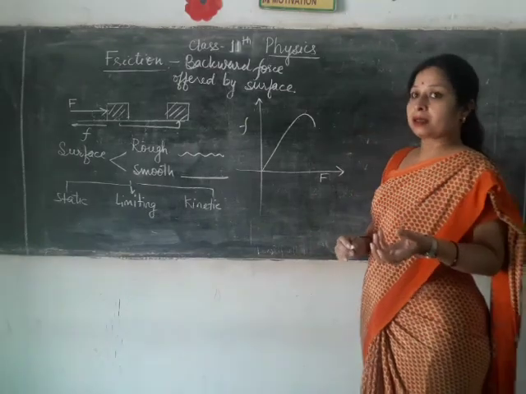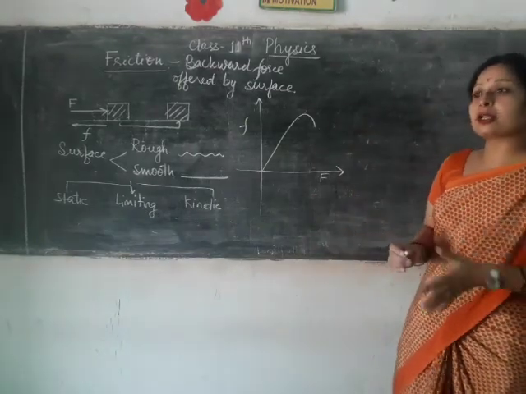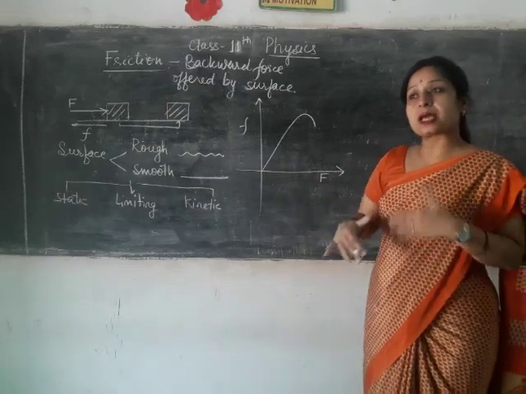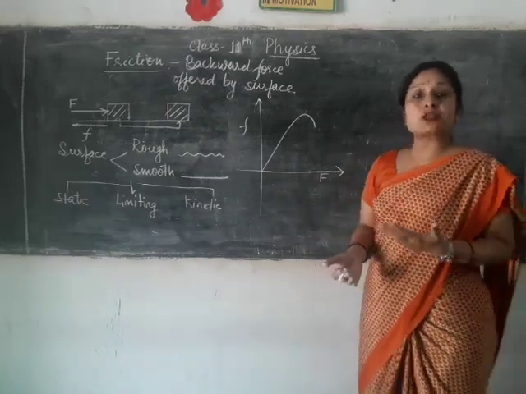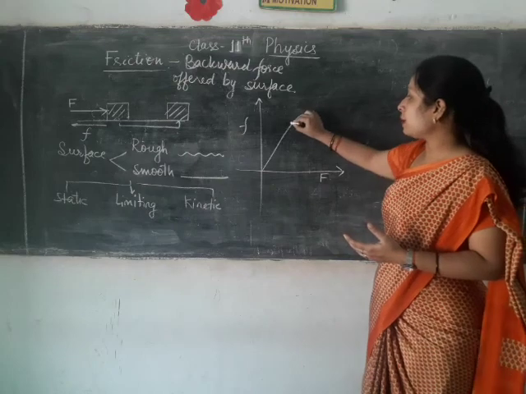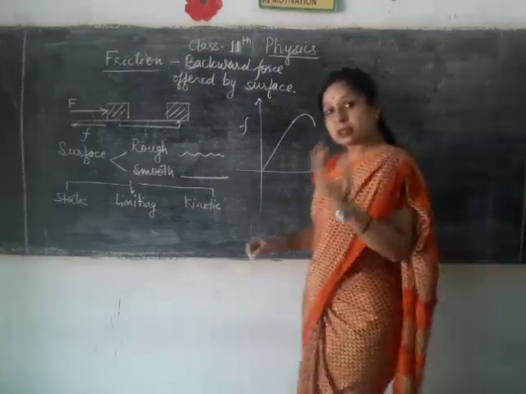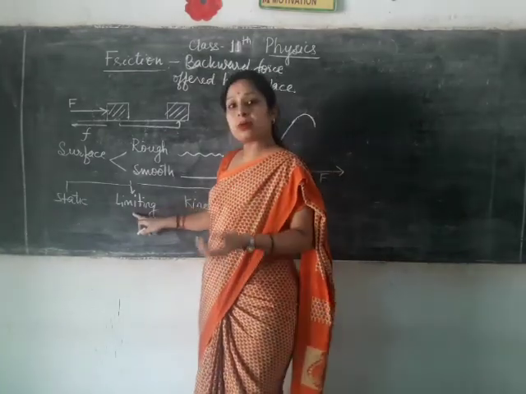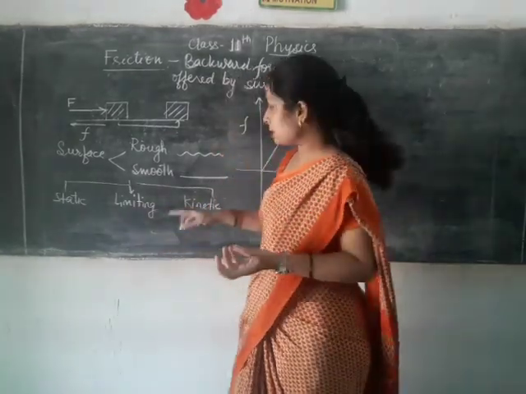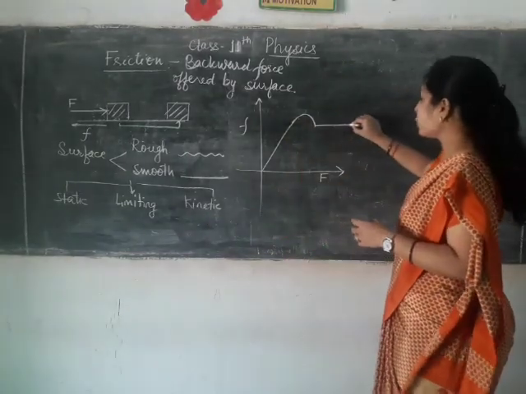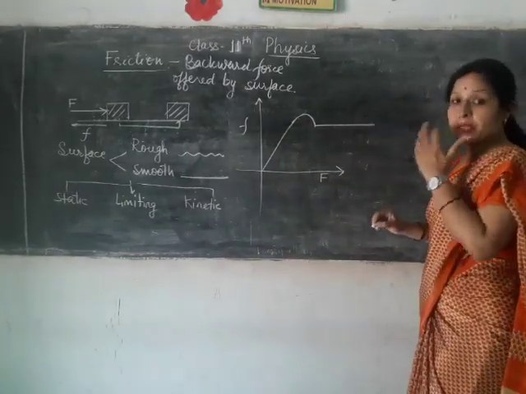So that limit after which the friction acting on a body or a surface stops and certainly the object starts moving, that is called limiting friction. And when you have crossed that limit of limiting friction, the body starts moving. That means it will start moving and friction will be overcome.